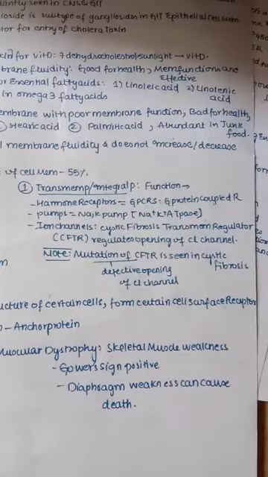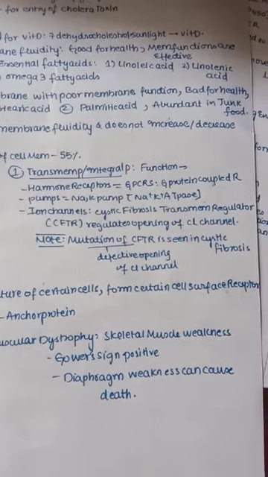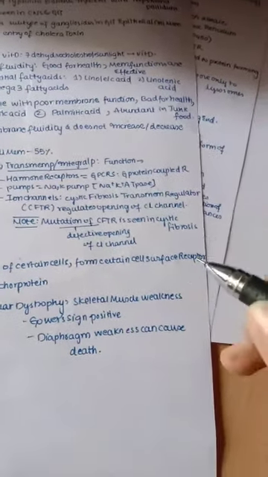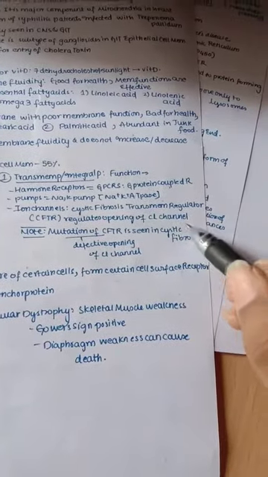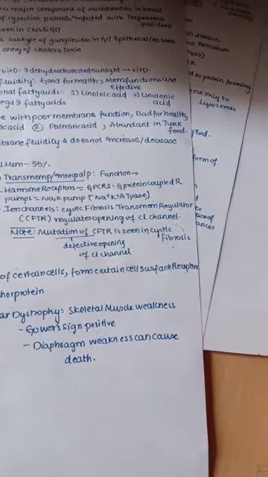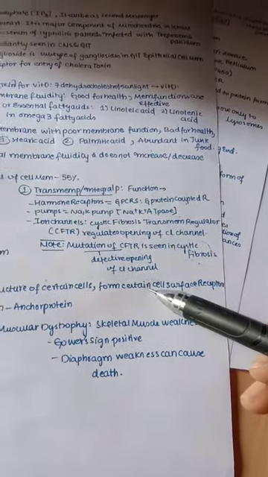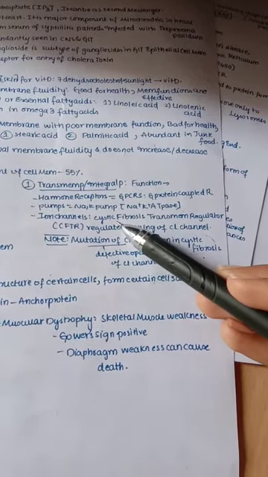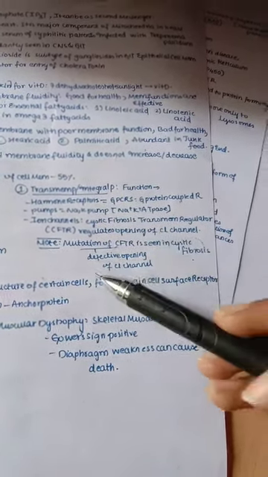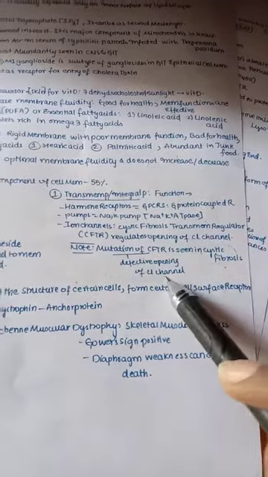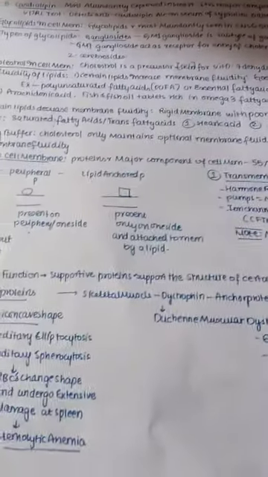Note that if the mutation of CFTR takes place, it is seen in a disease called cystic fibrosis. It leads to defective opening of the chloride channel, because CFTR regulates its opening, so if it is mutated, the opening is defective.